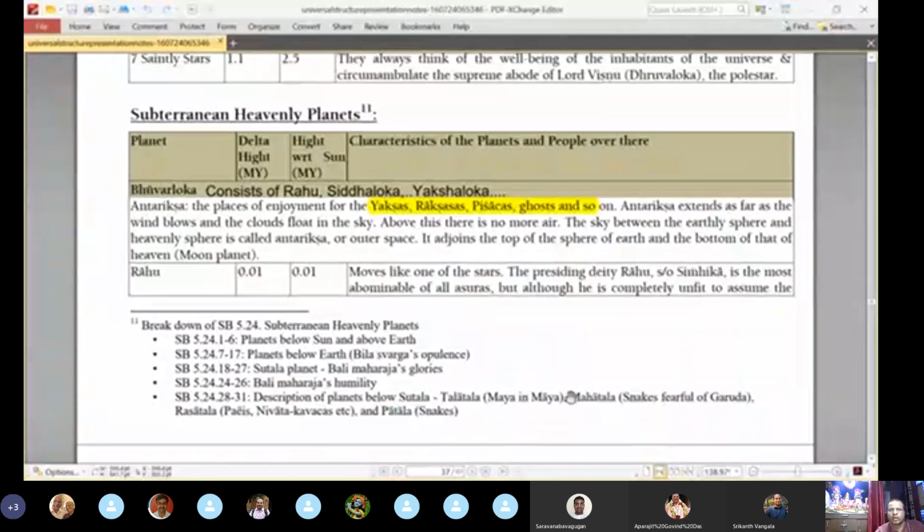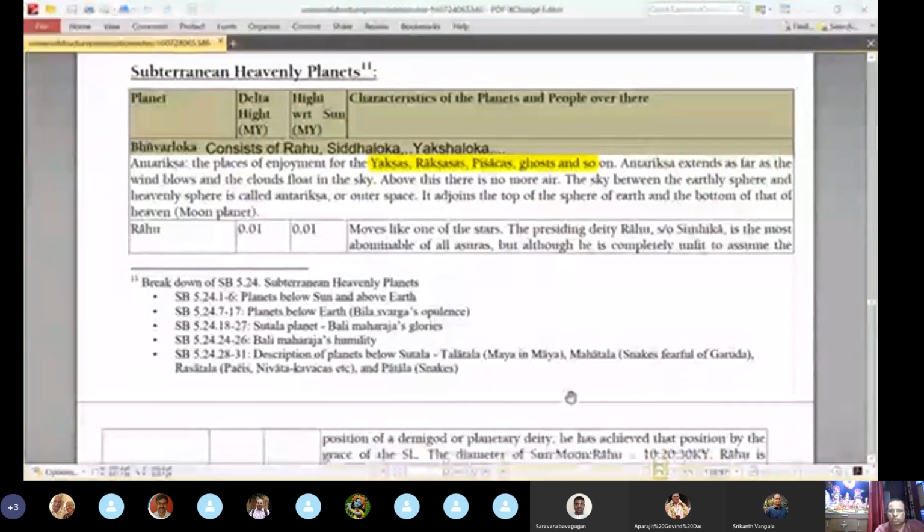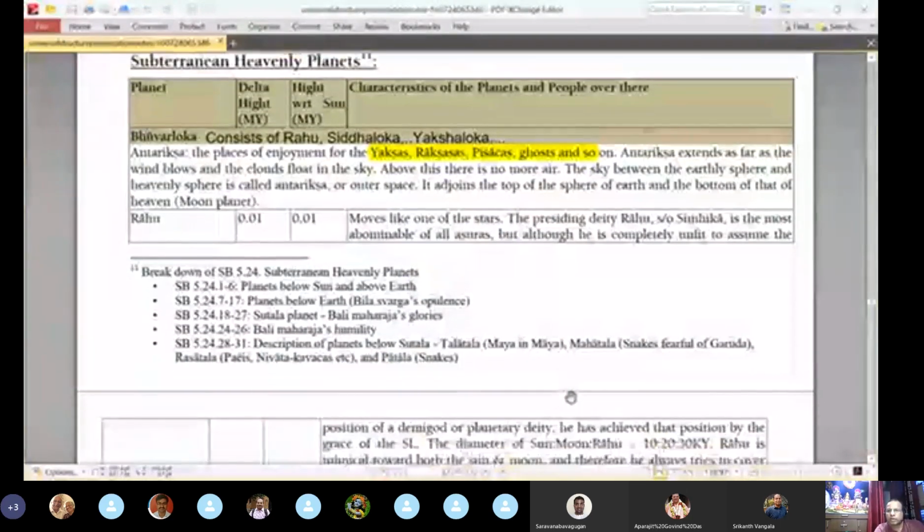One of the planets in this Bhuvarloka is Rahu. It moves like one of the stars. The presiding deity Rahu, or Simhika's son, is the most abominable of all asuras. We know about the pastime of Samudra Manthan, right? When the Mohini Murti appeared, she was distributing the nectar to the demigods. Rahu disguised as a demigod and sat between the moon and the sun.